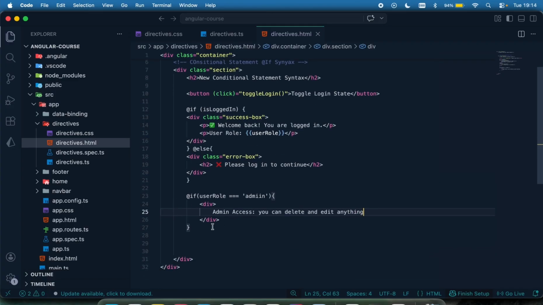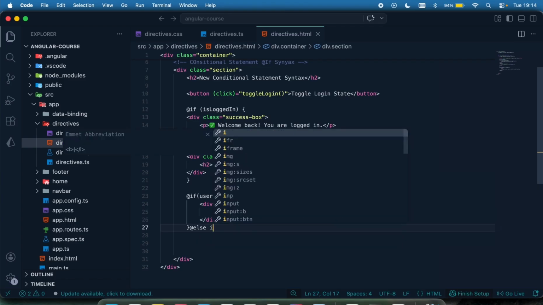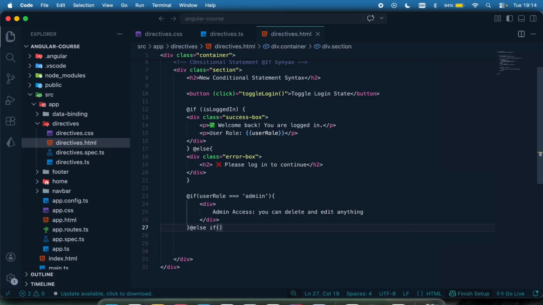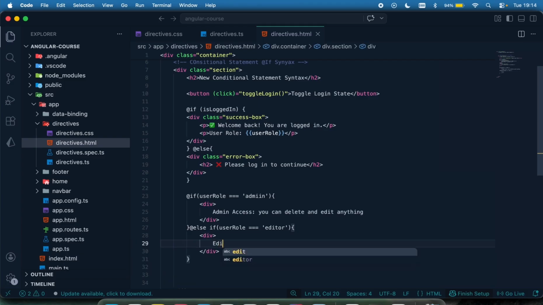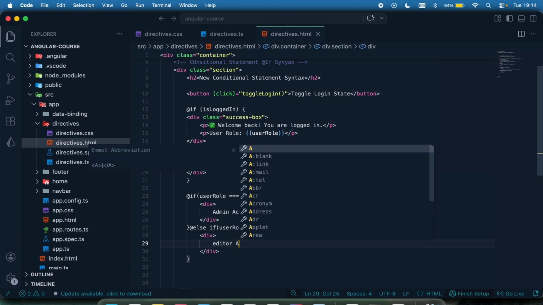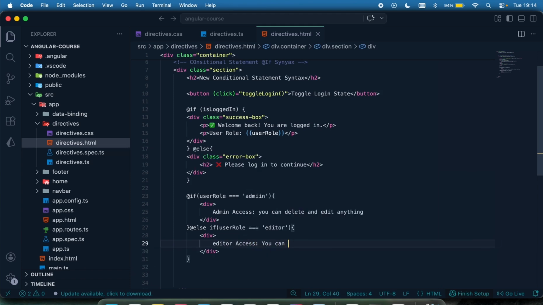Then let me say else if, there's something called @else if, right? So these are multiple conditional statements. Else if the user role is, let's say, something like editor or something different, I can decide to have my div right here, and then just have my div right there. I'm just going to say editor access. You can only edit, something like that.